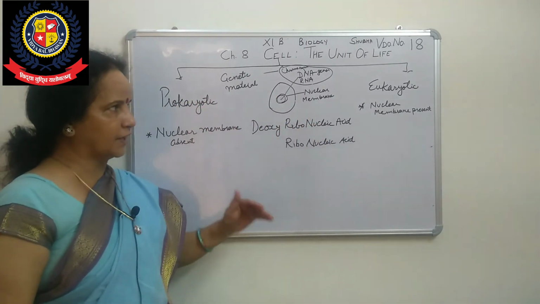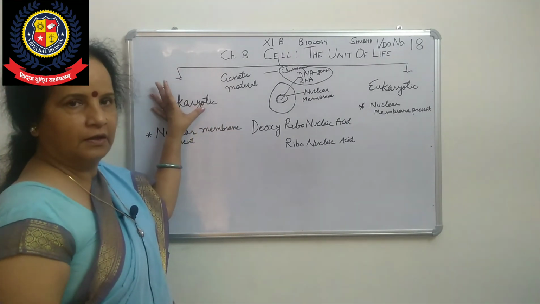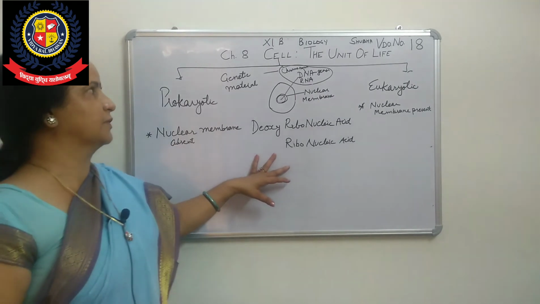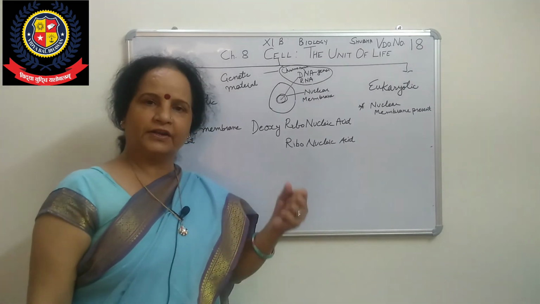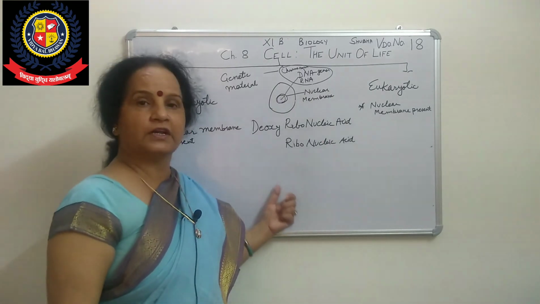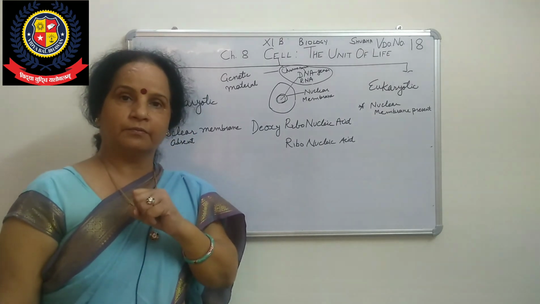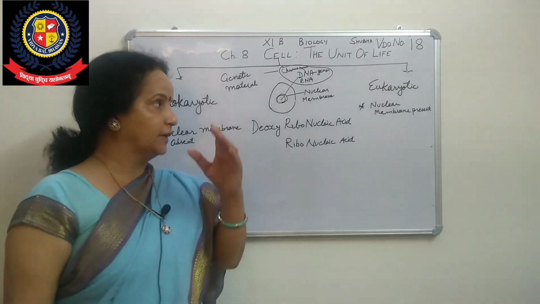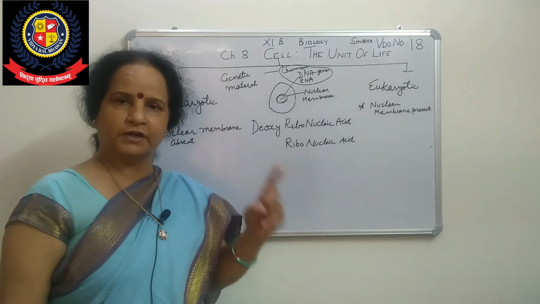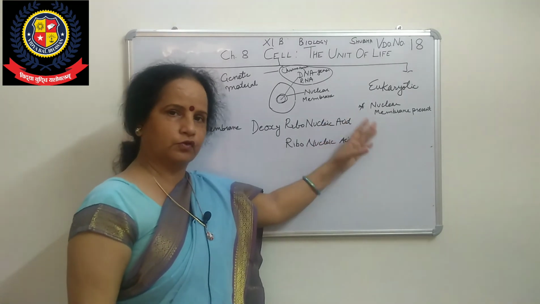Then in the next session we will do prokaryotic cell. But this time what I told here was cell theory. First of all, what is a cell, why it is called functional unit, structural unit, and fundamental unit. Then who gave the cell theory, the scientists' names, and what they observed, because in that cell theory three scientists, biologists, were involved. One was a botanist, another a zoologist, and the last one was Virchow, who was also a biologist.